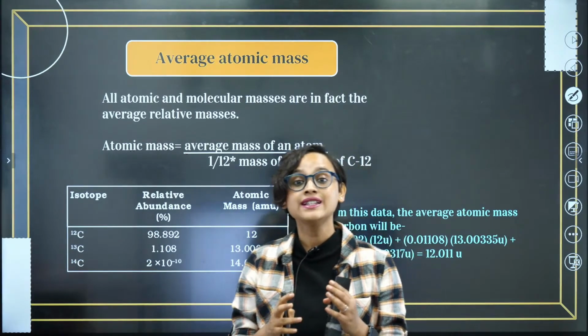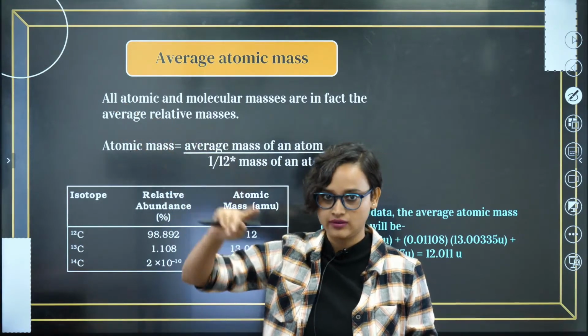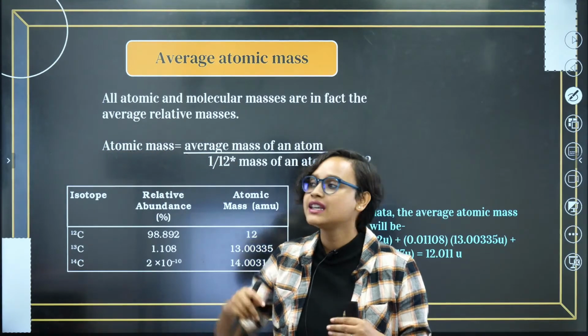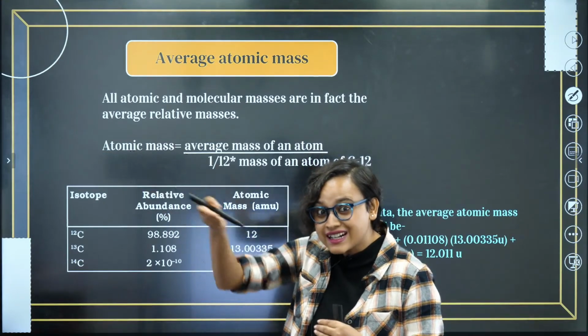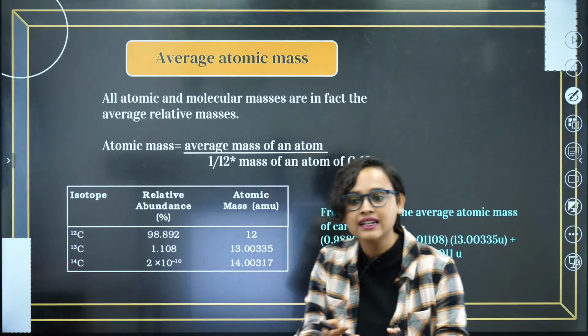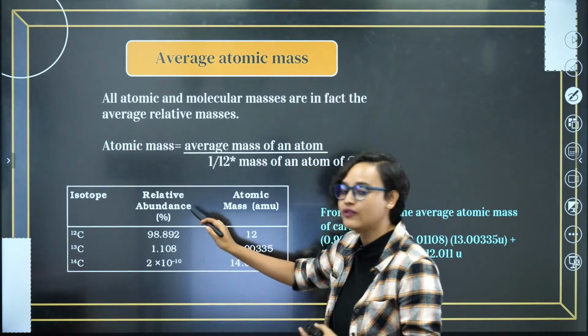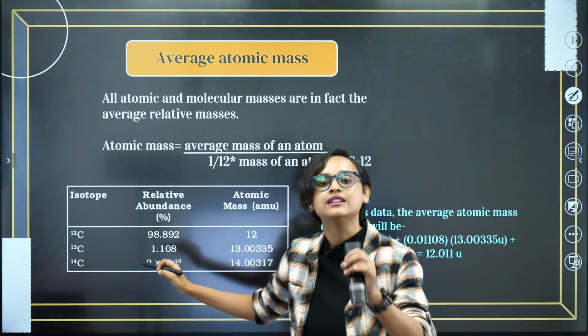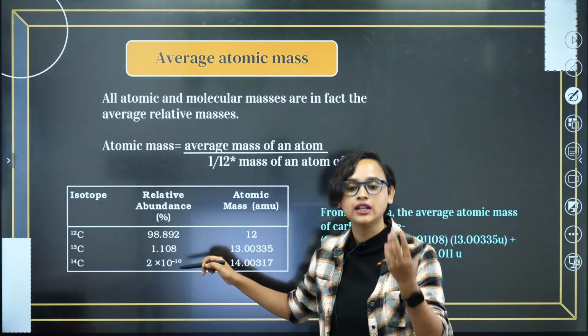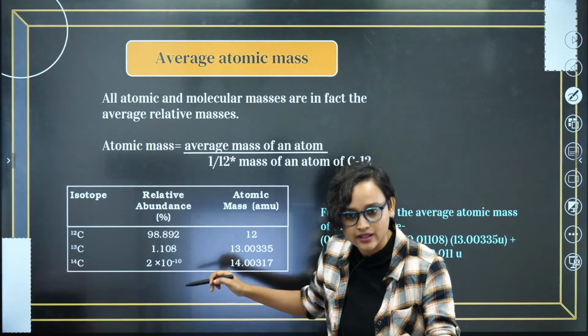When we say he or she is my relative, I'm saying that he or she has a relation with me, a comparison is there. Exactly the same thing. So when we say relative abundance, that means that in comparison with the others, this much is present. Getting my point?